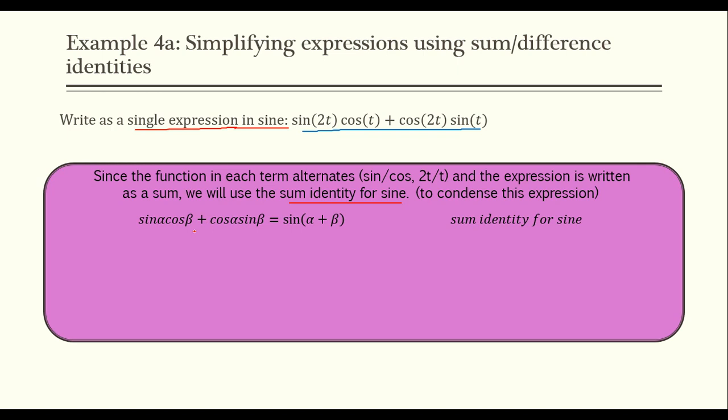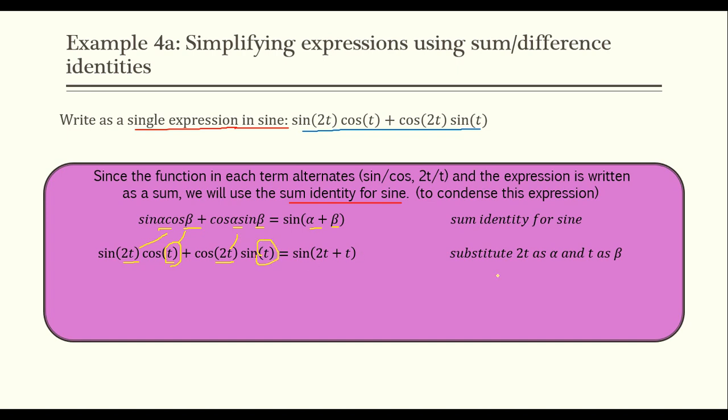We are starting on the left-hand side and simplifying to the right. So all we really have to do is identify what alpha and beta are. Alpha is going to be 2t, and beta is going to be t, because we can clearly see that if this is alpha, and this is beta, there's my alpha again.